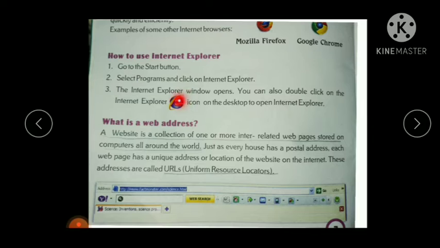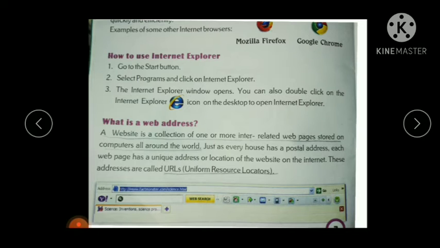You can just double click on this icon so that the window appears. If there is no Internet Explorer icon on your desktop, click on the start button, a program menu appears, select Internet Explorer, and the window appears.